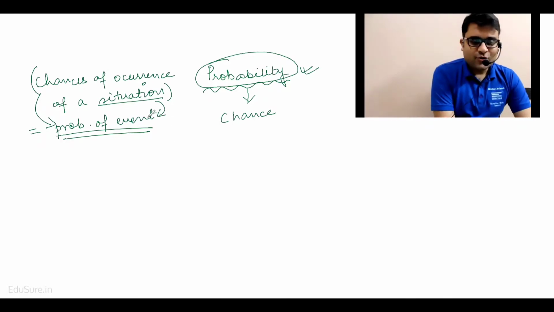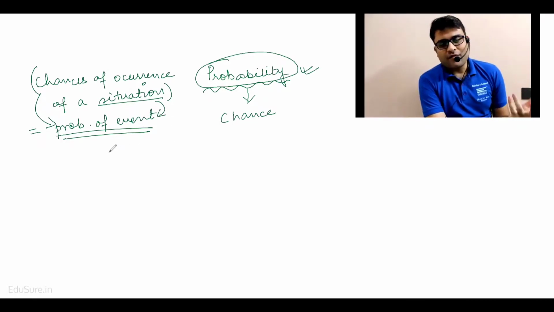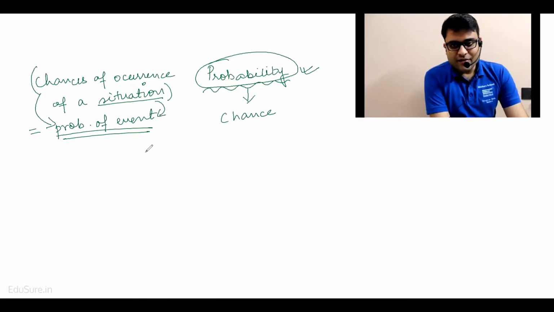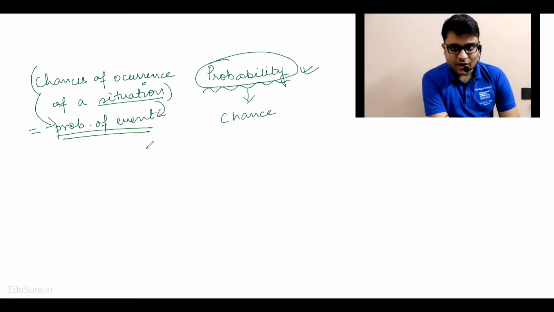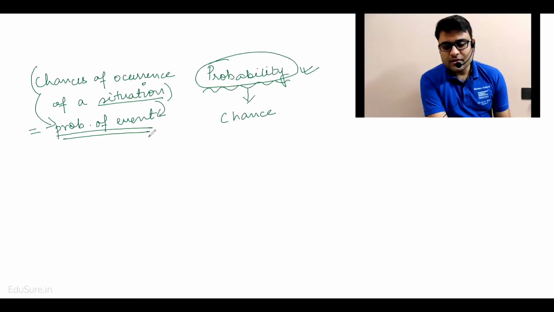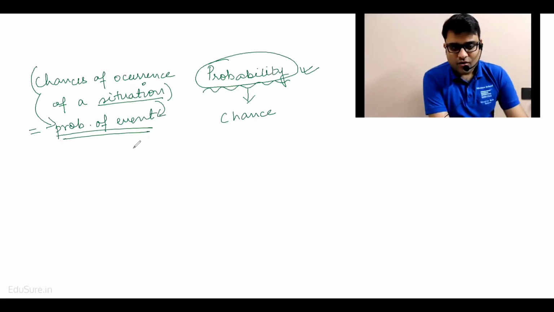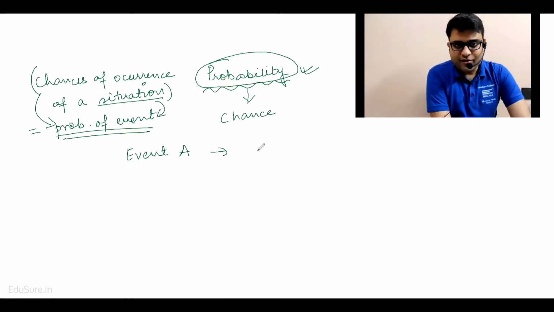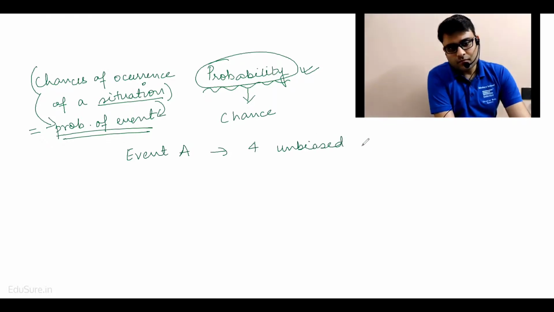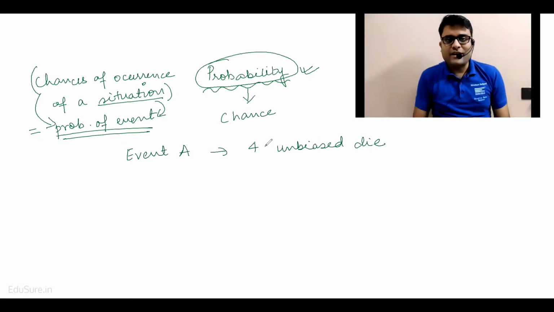Okay, so what is the probability of an event? Firstly, we need to define what is an event. What is the event that we are considering? So we normally refer to an event with a letter. So supposing event A is the event of getting a 4 on the toss of an unbiased die. Getting a 4 on the toss of an unbiased die. That's an event A. Okay.